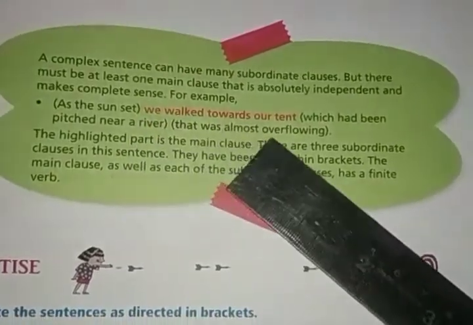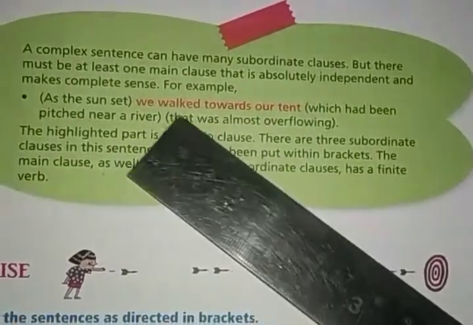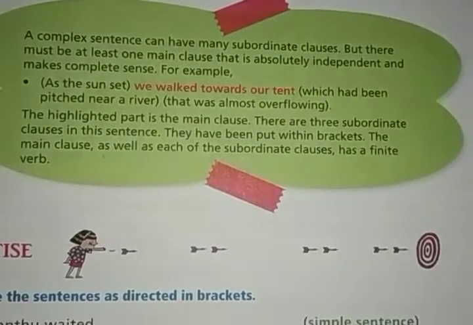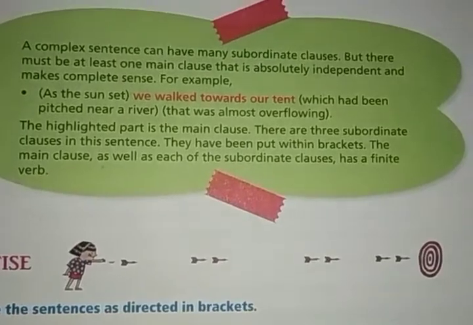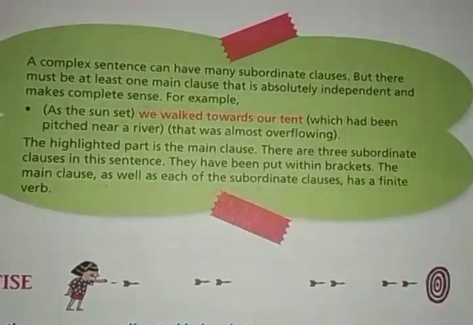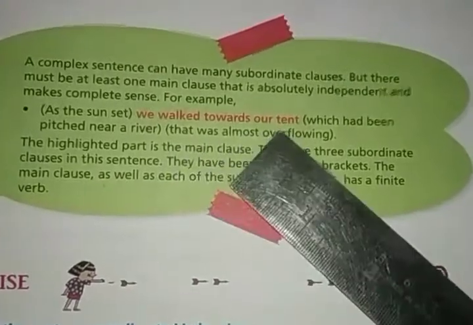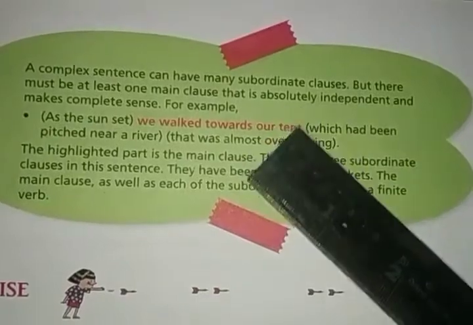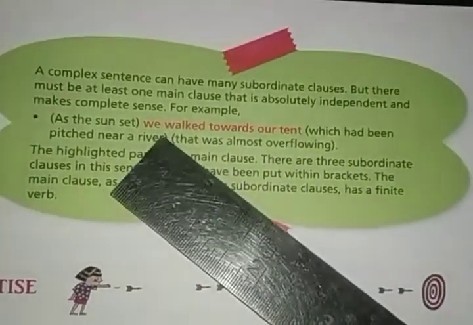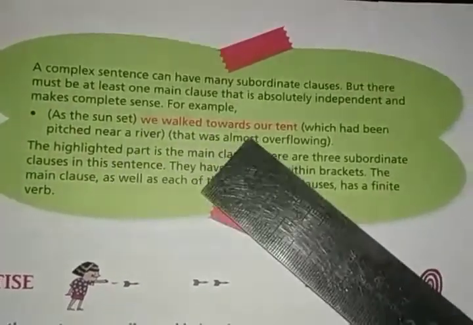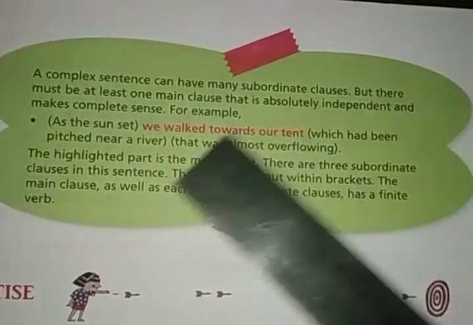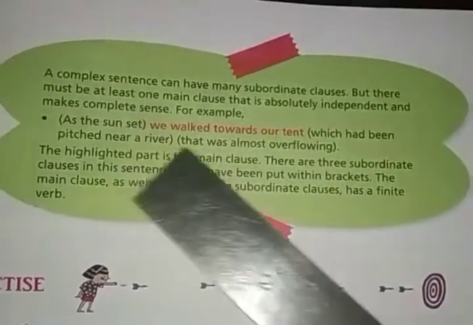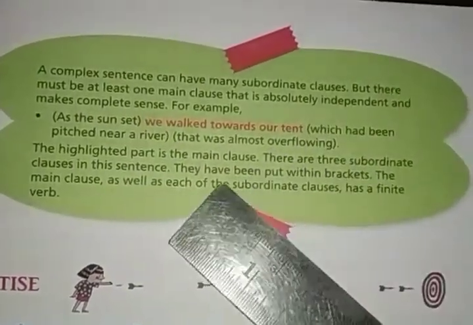We walked towards our tent. This is meaningful. It is not dependent on any other clause. We walked towards our tent. It is quite meaningful. If you write we walked towards our tent, we don't need any other word or any other clause to make it meaningful. It is quite meaningful on its own. So this is the main clause of this complex sentence. Understood? And the other clauses are subordinate clauses.